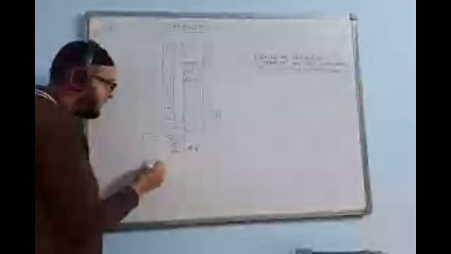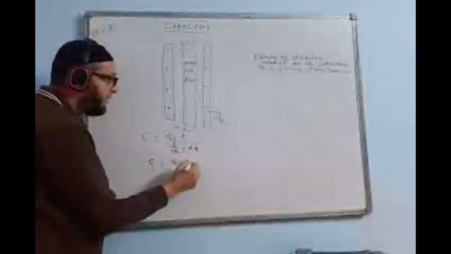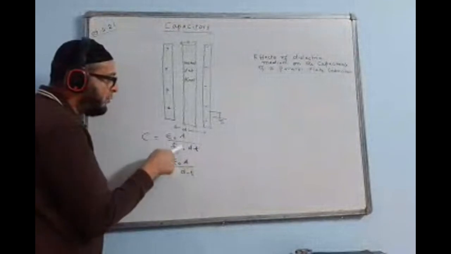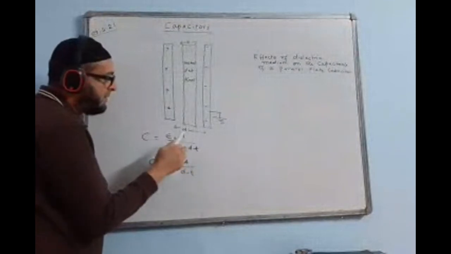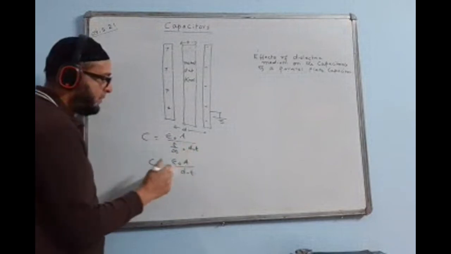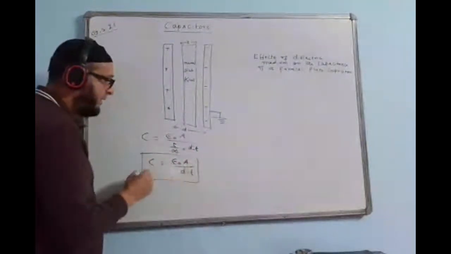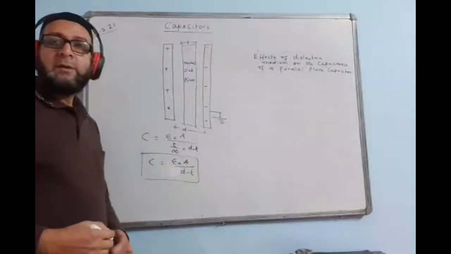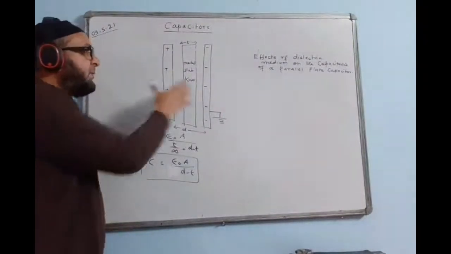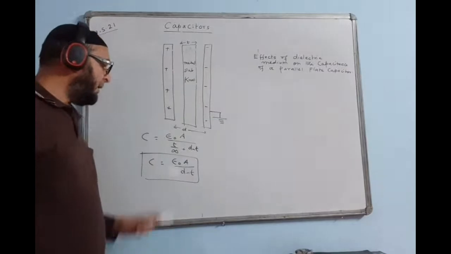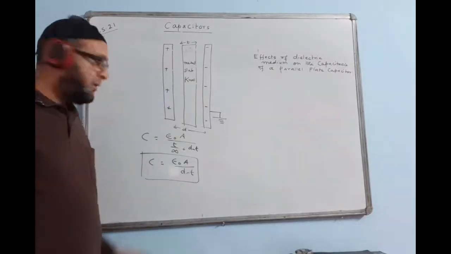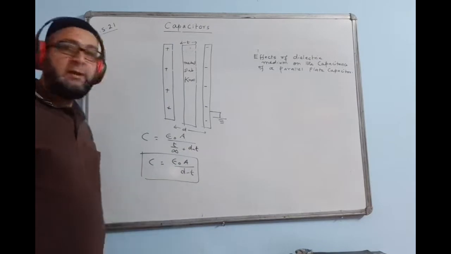We'll just write this. The formula will become epsilon naught A upon D minus T, because anything divided by infinity is 0. 0 plus this, the answer remains this, D minus T. So this becomes the formula in that case. This is the formula for the capacitance when the space within the plates is filled with a metal slab. The capacitance becomes epsilon naught A upon D minus T. This is the formula.